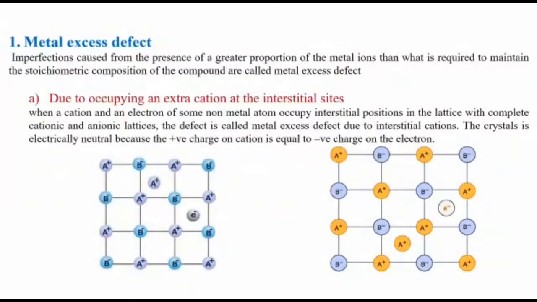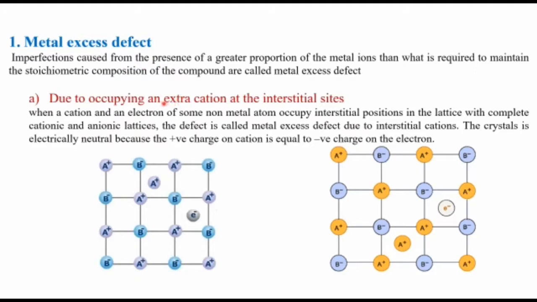Now we will see metal excess defect. What is metal excess? Metal means positive ion. So positive ion is in excess in the crystal lattice. That is what is meant by metal excess defect. These are imperfections caused by the presence of a greater proportion of metal ions than what is required to maintain the stoichiometric composition of the compound. That means metal ions will be in excess in the crystal lattice after the defect. So the stoichiometry, the ratio, will be destroyed. That type of defect is known as metal excess defect.